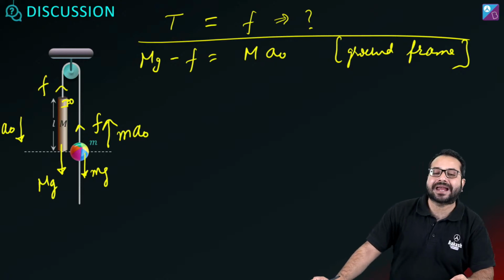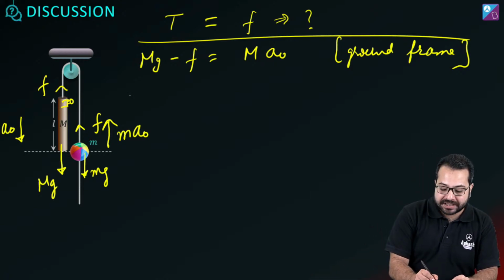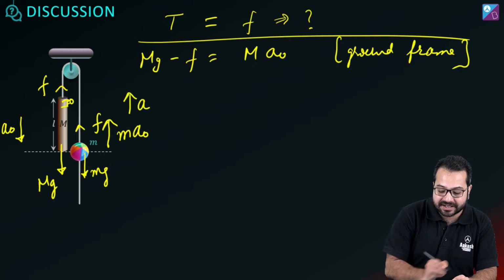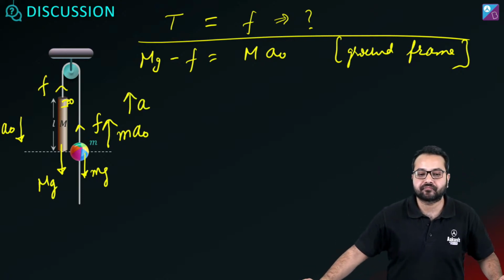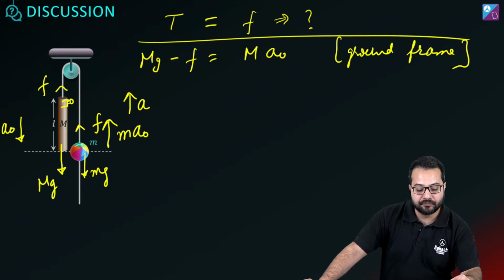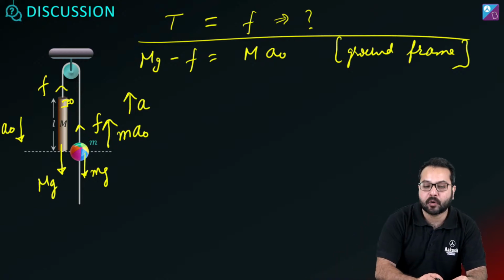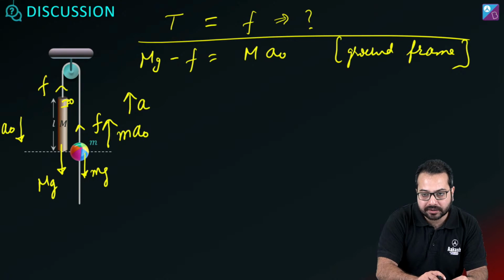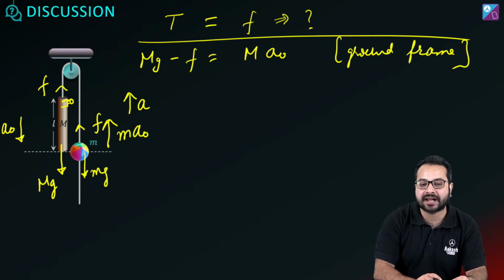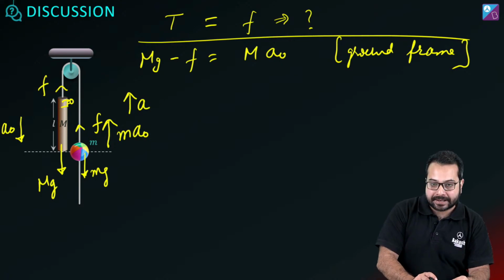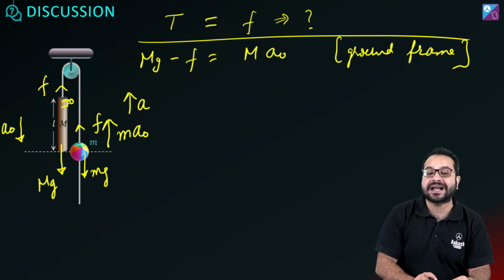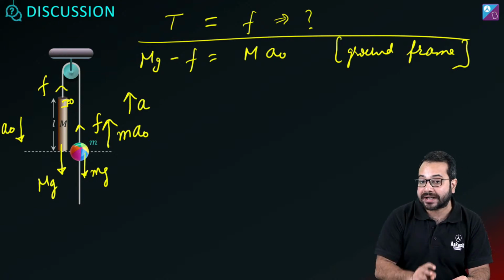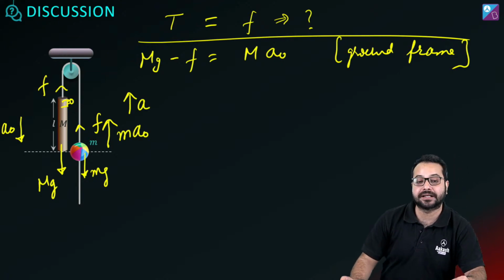And with respect to capital M, what will be the acceleration of small m? Let us assume A. With respect to capital M, which direction will the displacement of small m be? Upwards, right? So I'm assuming the acceleration of small m with respect to capital M as A. And now I'm going to write an equation in the frame of capital M.